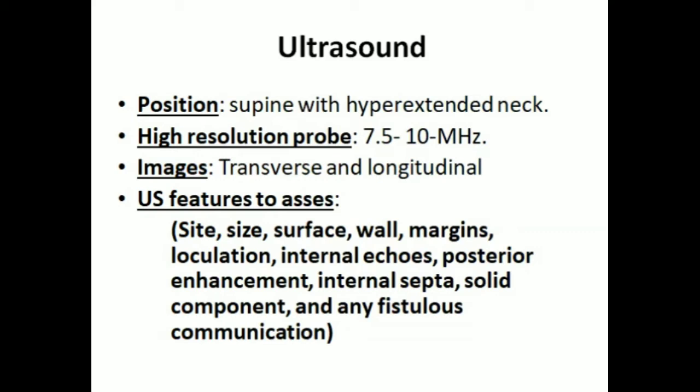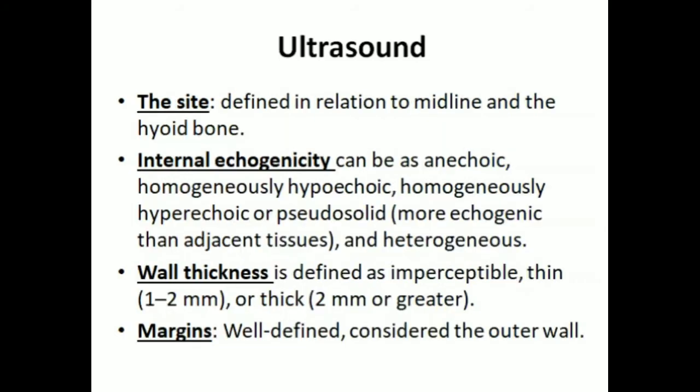Ultrasound features to assess are the site, the size, the surface, wall, the margins, loculations, internal echoes, posterior enhancement, internal septae, solid components, and any fistulous communication. The site is defined in relation to the midline and the hyoid bone.